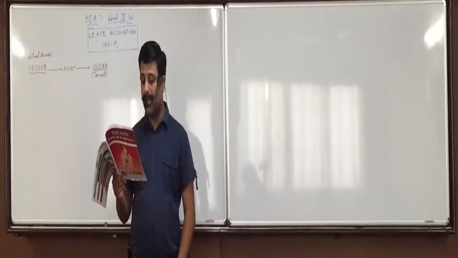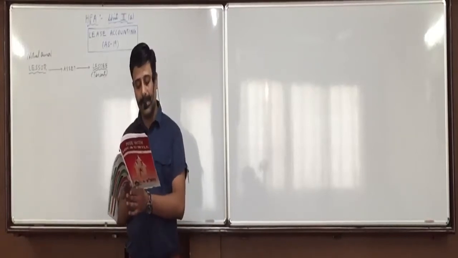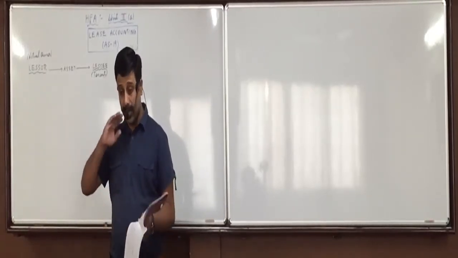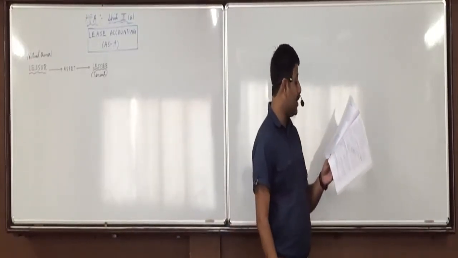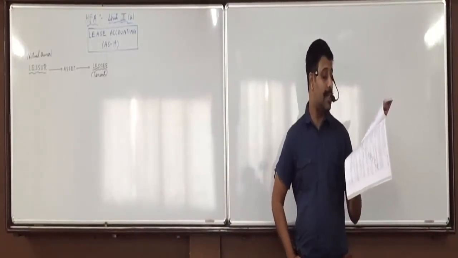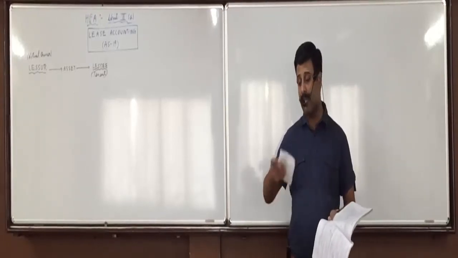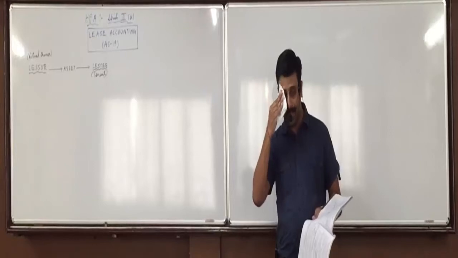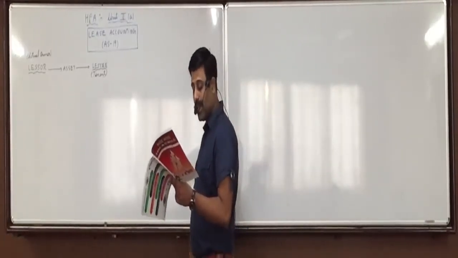Next, underline: at the beginning, present value covers substantially the initial fair value. And in the last one, underline: asset of specialized nature, used without major modification. Understood that? Yes, sir. Now, what is an operating lease?